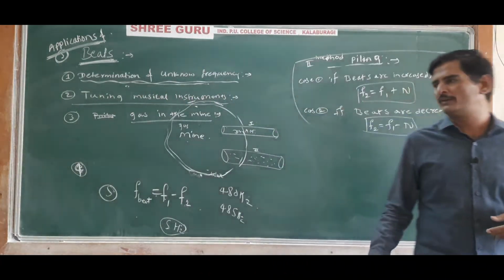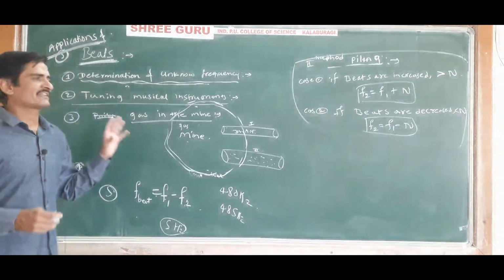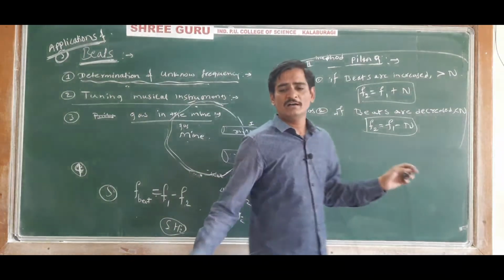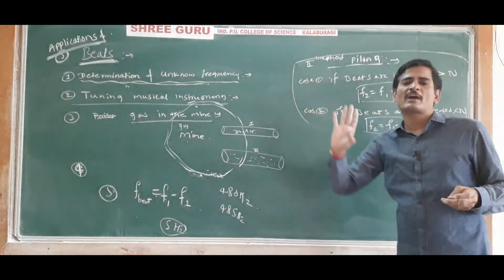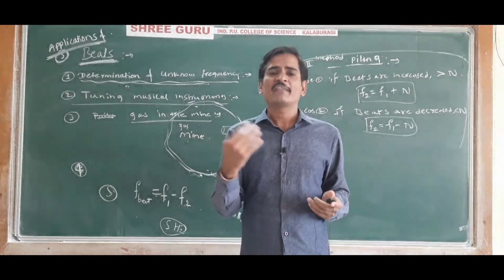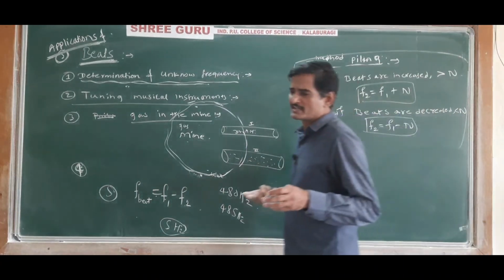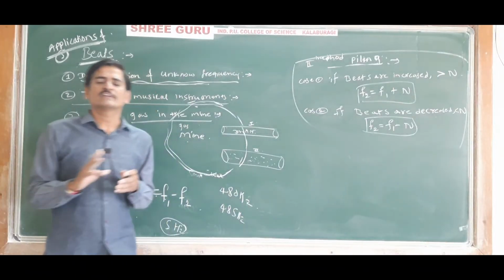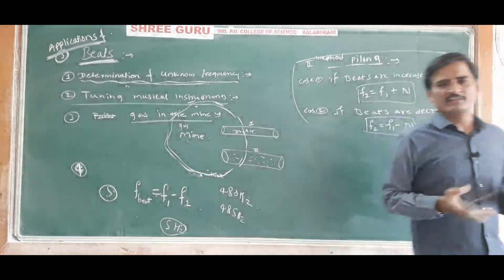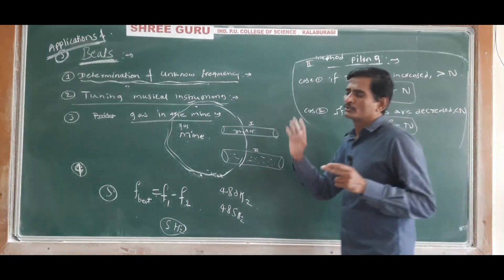So this much is enough for the concept of beats. So this completes the chapter. The theory part of the waves chapter is completed. See here, in the online classes we have covered the principle of superposition of waves and its applications, that is interference, stationary waves and beats. Of these, stationary waves and beats are more important in the first year. Understood? This much is there in the first year syllabus of this year, so this much is enough.